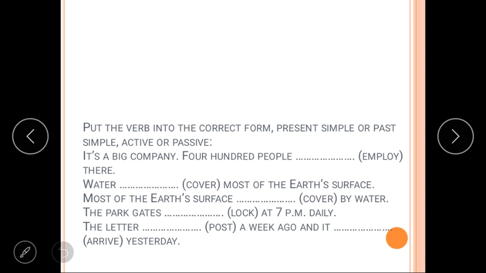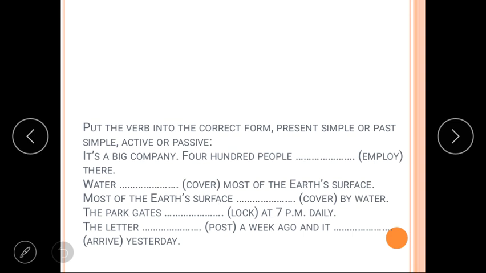Are plus third form. Number 2, water covers most of the earth's surface. Water is the doer of an action because it covers the surface, so this sentence is in active voice. Why covers? Because water is singular, uncountable, and with an uncountable noun we use a singular verb. Next, most of the earth's surface is covered by water. This is the passive sense of the above sentence.